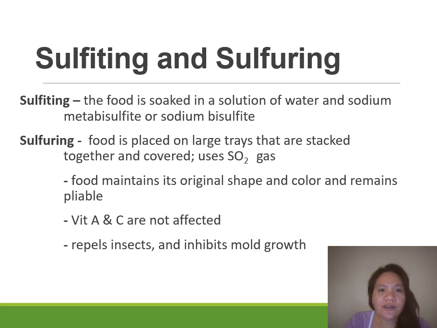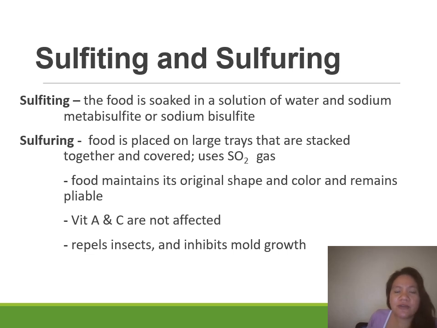Okay, so for sulfiting, basically after selection of the good quality and you disregard those produce that has defects, you clean the raw material, and then after cleaning you pre-treat your fruits and vegetables following the sulfiting method.